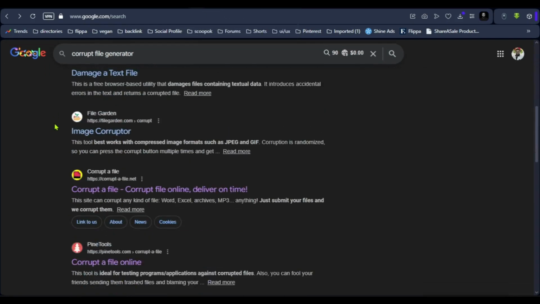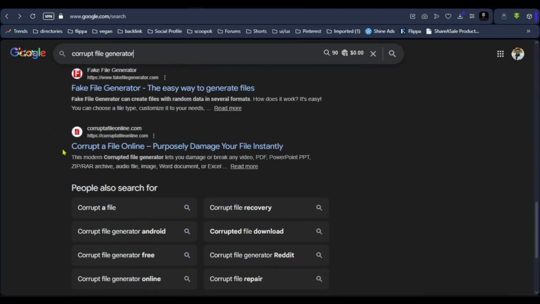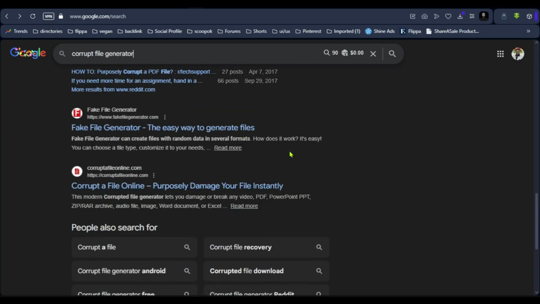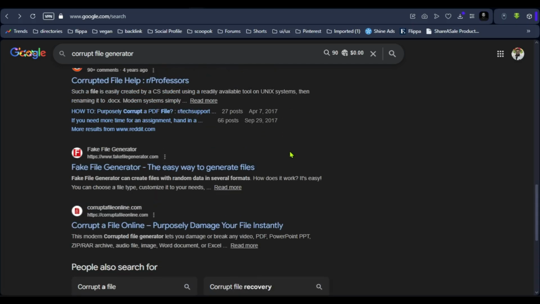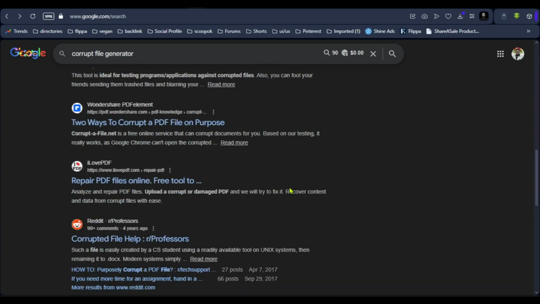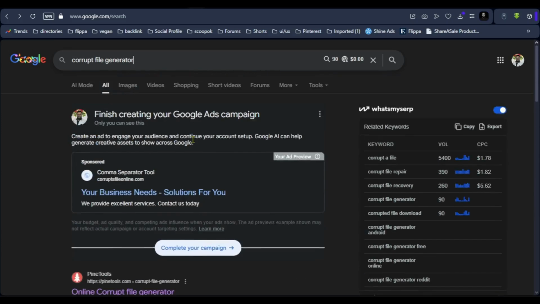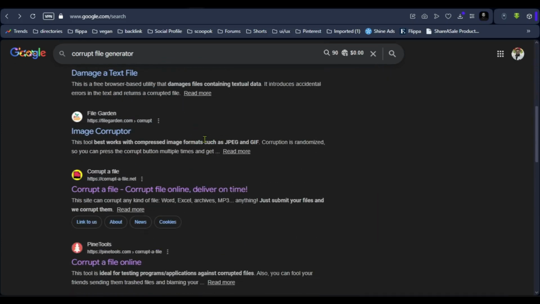If I search corrupt file generator, you can see that my website is ranking on Google first page at 10th position, and I hope that it will go up in time when all backlinks are indexed, and Google will push it up also. So in this Google first page, you can see that my website is ranking, and it will give you lots of traffic when a website is ranked on the first page.